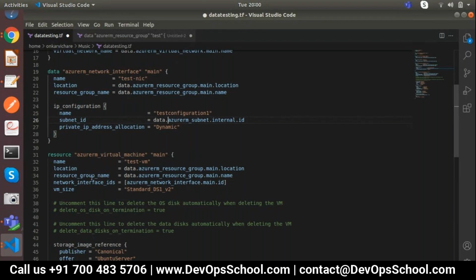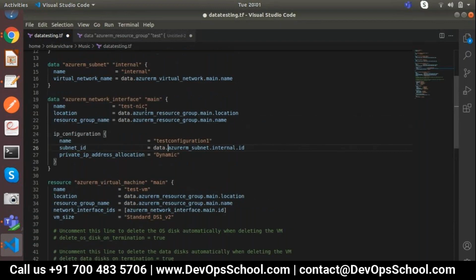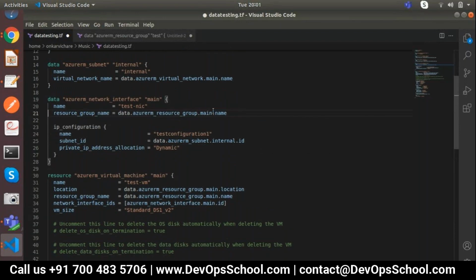One minute. Can you just slow down a bit? Here, do we require location in network interface? No, that is already deployed. It is already deployed in this area, so we can remove this. Resource group also, do you require it?